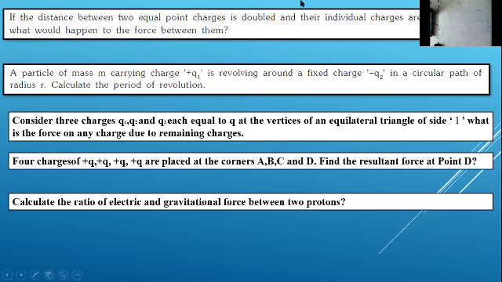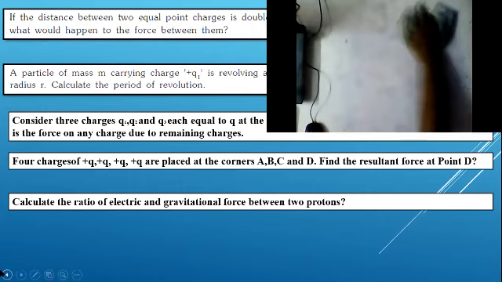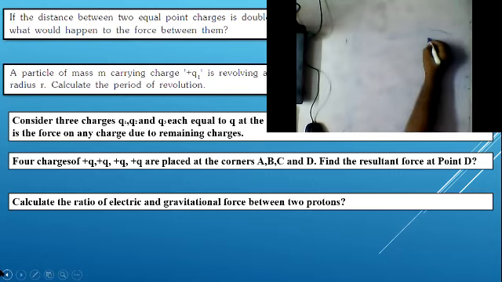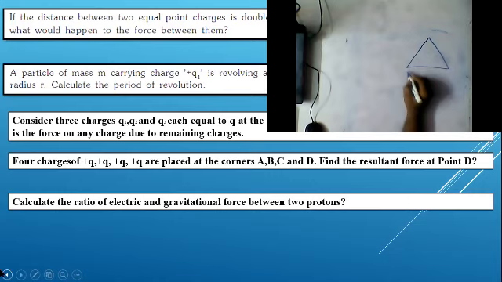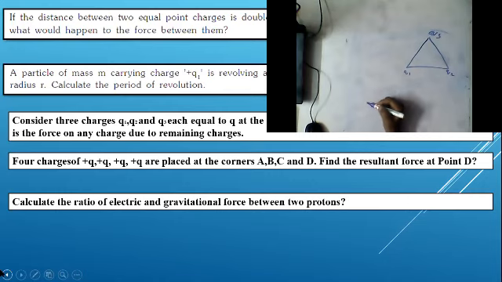Okay, so here this is q1, now q2, and this is q3. Now I'm considering the charge q3.